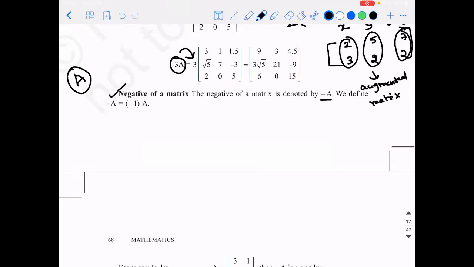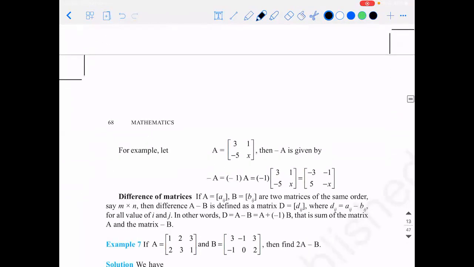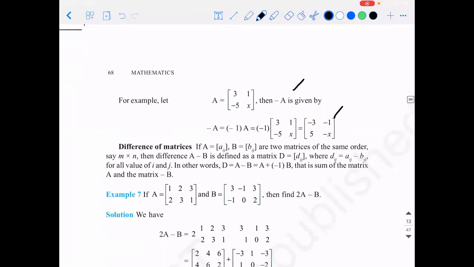So the negative of a matrix is denoted by minus A, and we write it as minus A is equal to minus 1 into A. Here they wanted to emphasize the scalar multiplication, but I'm just telling you a different name. That's it. It's called the additive inverse. Clear, guys? I hope you can handle this, right?